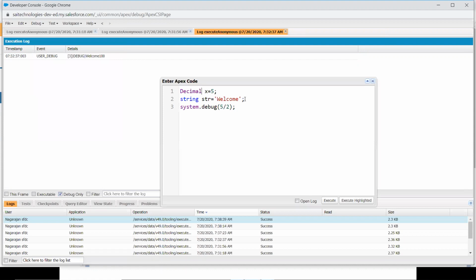To solve this, you can make use of another variable: decimal y is equal to x divided by 2, and then you can specify y. Let's execute.